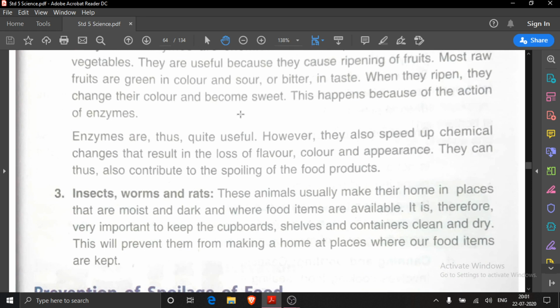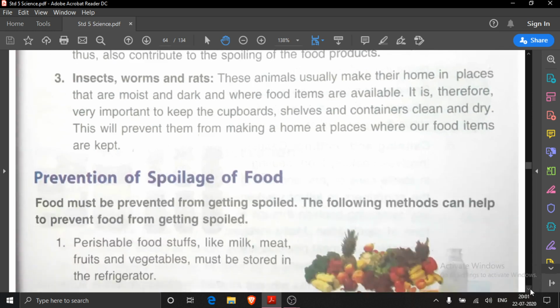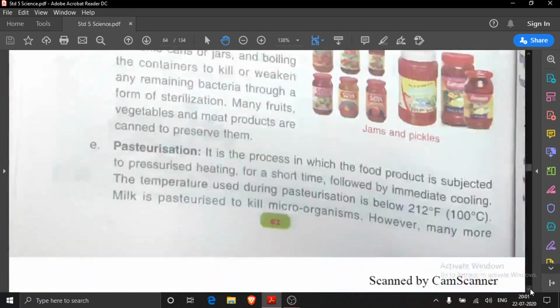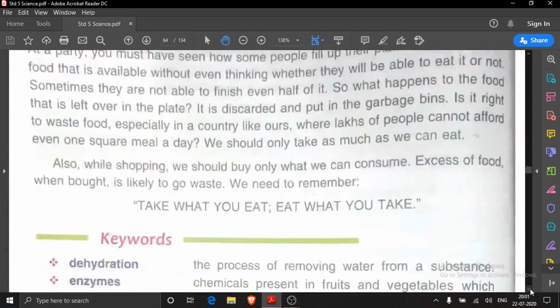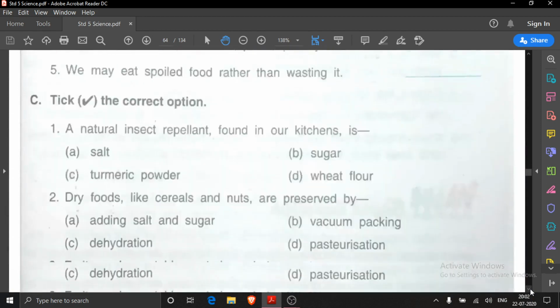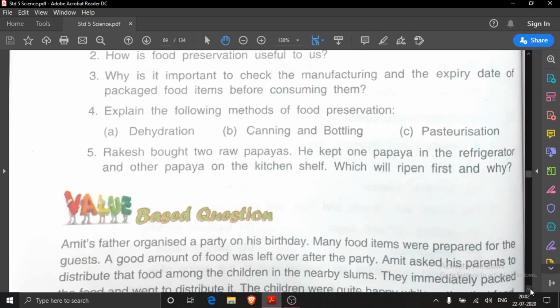Vertical way means, you know children, 1, 2, 3 like this, not like this 1, 2, 3, just like this, vertical way 1, 2, 3, like this you will do. So it was the answer of E first. Now take out E second question. In E second question you just see what is E second question.